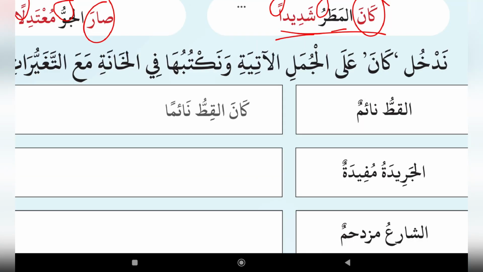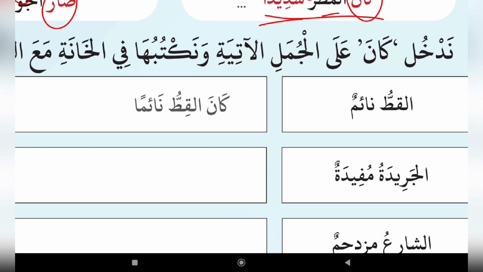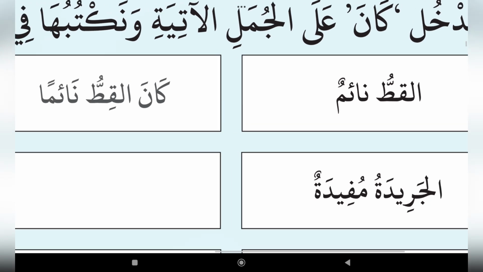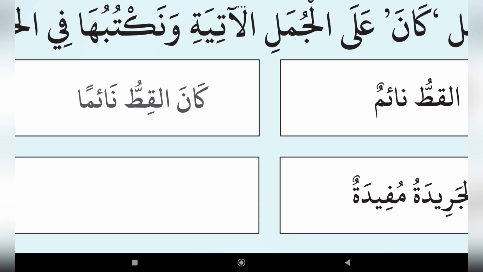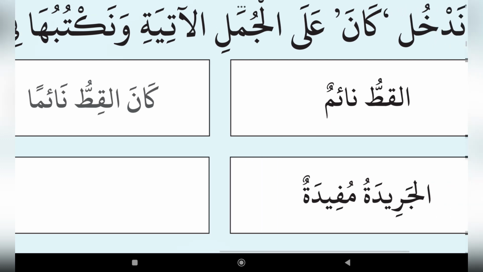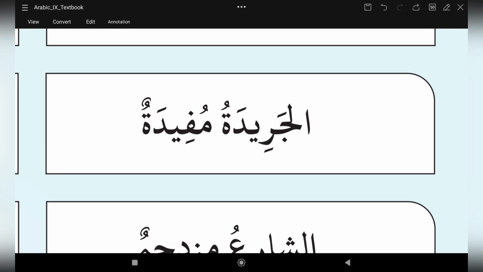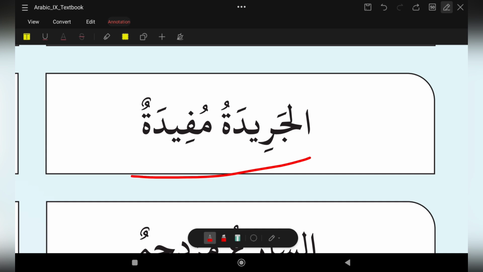مطر is the ism of كان and شديدا is the khabar of كان. القط نائم should be transformed using Kana, so it became كان القط نائما. And here we have to understand something: al-jaridatu mufidatun.